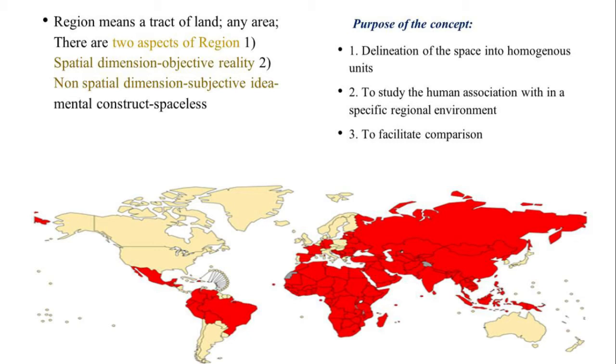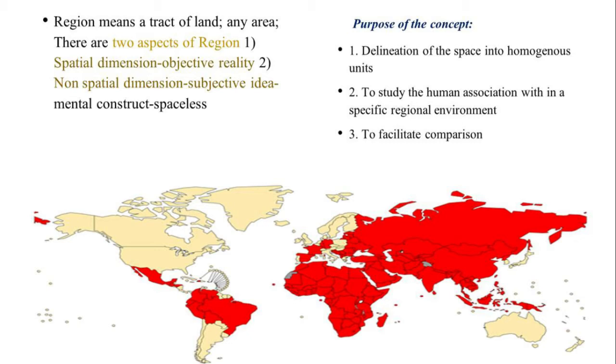A number of states can make a country, or a number of countries can make a region. Like for example, the African continent, not the country, the African continent over here. This African region has got a number of nations, a number of countries. So there is no actual term for what we mean by a region, but it is any tract of land, any area.